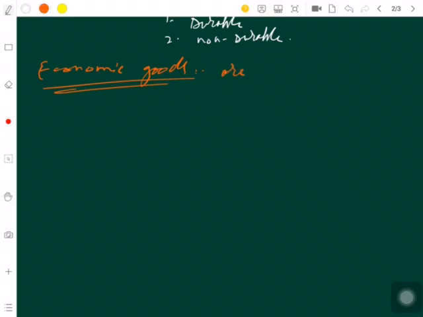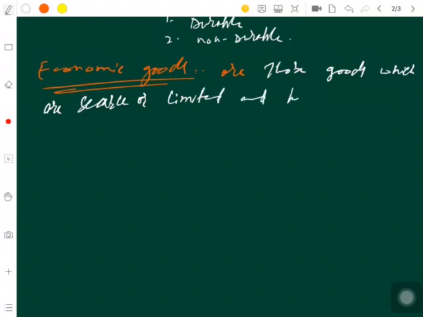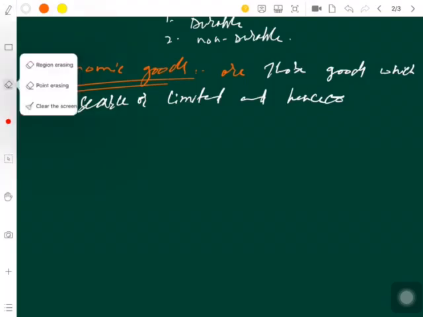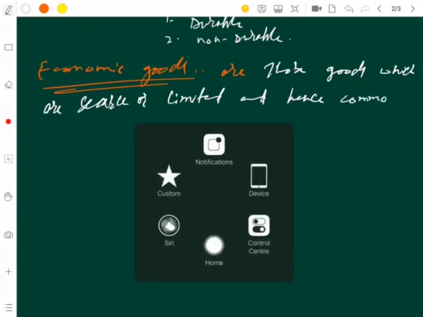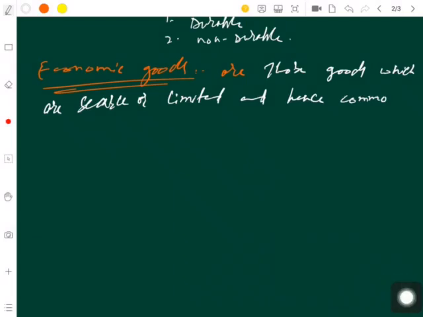I'll write it down for you. Economic goods are those goods which are scarce or limited and hence command a price.